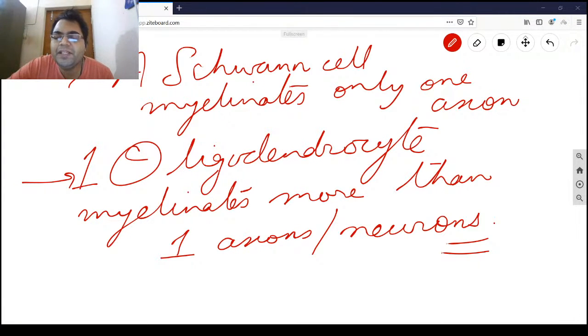So what happens when a neuron is injured? It responds to injury in a very limited way, because I told you they do not have centrioles. They are somewhat arrested in G0, sometimes in the G2 stage. So in general, more repair is possible, as has been seen in research in the human body, more repair after injury is possible in the PNS compared to the CNS, meaning the peripheral nervous system compared to the central nervous system. That has been seen mostly.